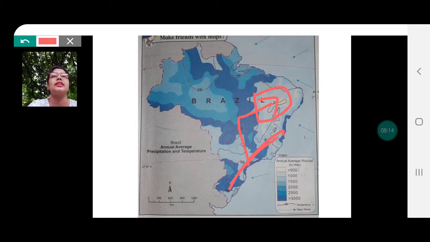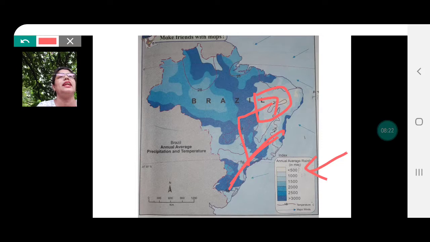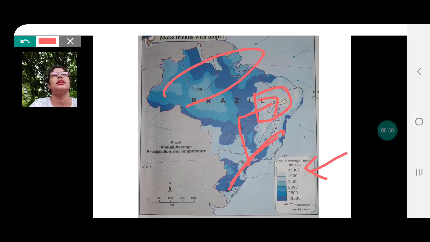Describe the climatic characteristics here. In this region, the climate will be dry and arid with very, very low rainfall, less than 500, given by the white color code. Then, in which region do you find a higher temperature? Naturally, it's in the northern part of Brazil. Reason we all know, because it's an equatorial region and the sun rays are perpendicular.